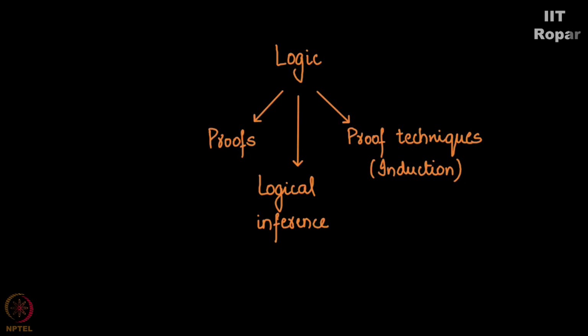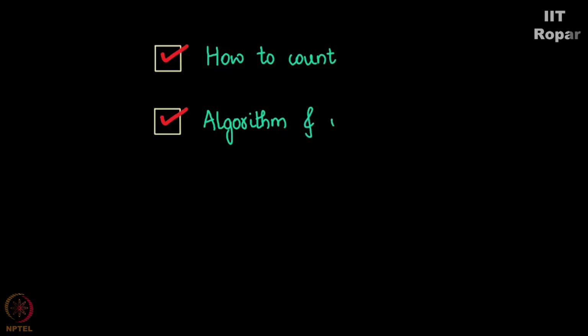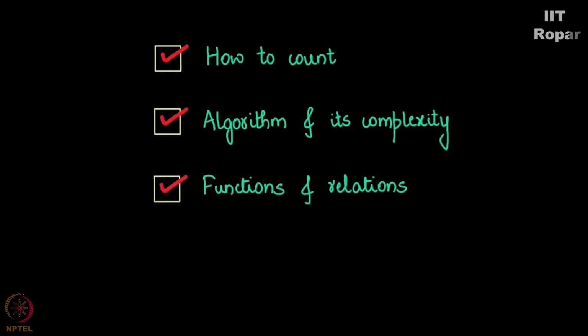Overall, you can claim yourself to be well versed with discrete mathematics if you know how to count, how to see an algorithm and decide what is its complexity, understand what's a function and relation, know some basics of graph theory, and you're good to go. Now, an important final question to address. When I say good to go, you probably are wondering where to go, right?